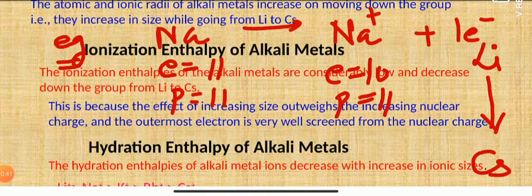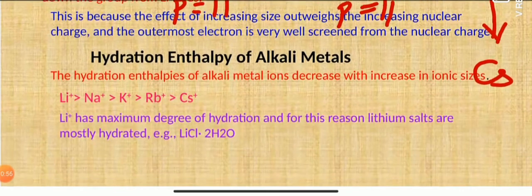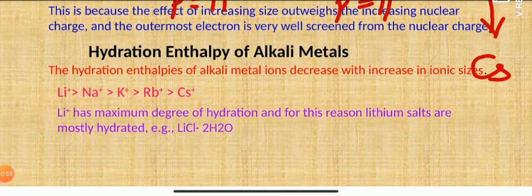No doubt, as you proceed down the group, nuclear charge also increases, but the increase in size outweighs the increase in nuclear charge. Therefore, the ionization enthalpy decreases down the group. The next factor is the hydration enthalpy. A very important factor, and there is one reasoning question from here.